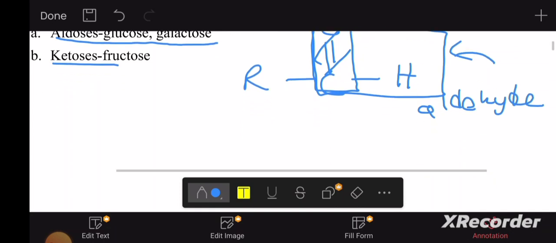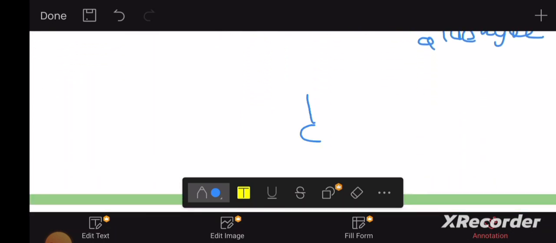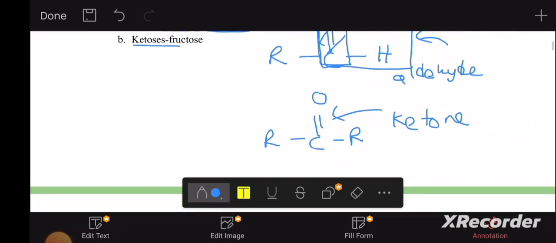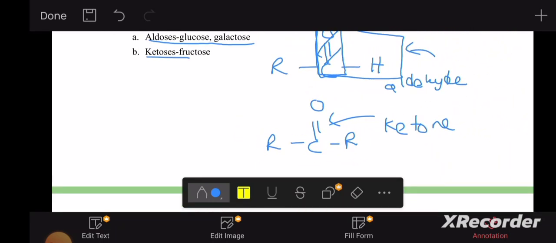Now I have the carbonyl carbon, but it's not attached to hydrogens. This is going to be the ketone group, right? So in aldehydes, there's an attachment to hydrogen.